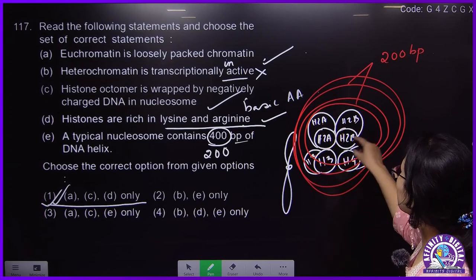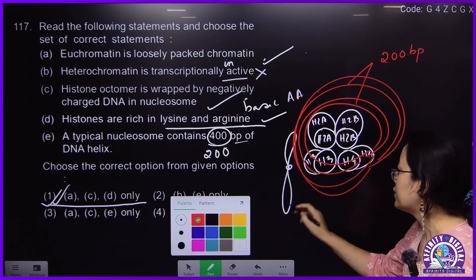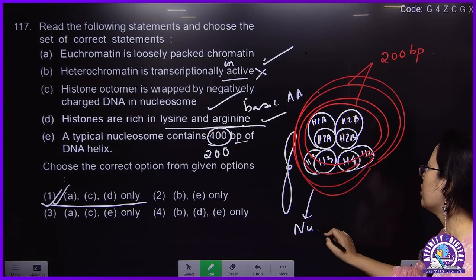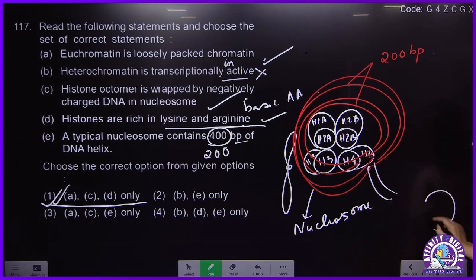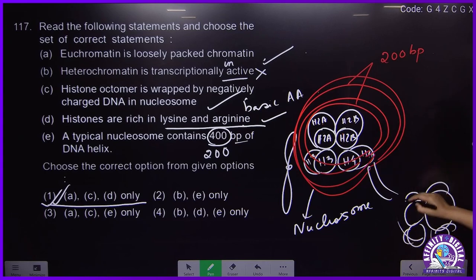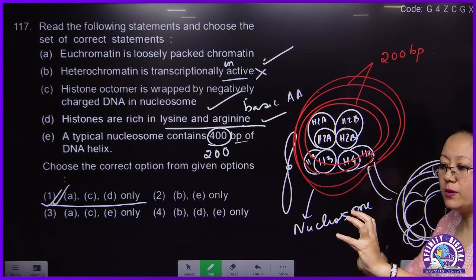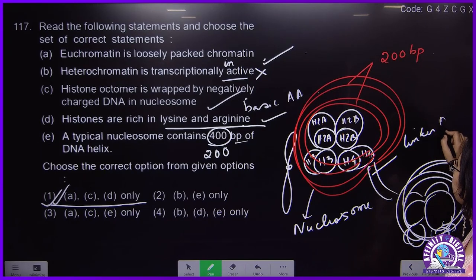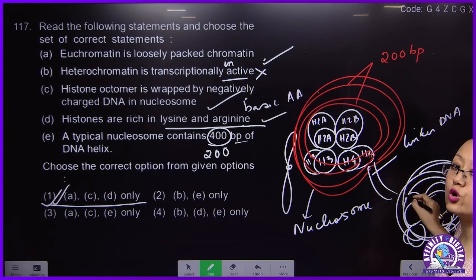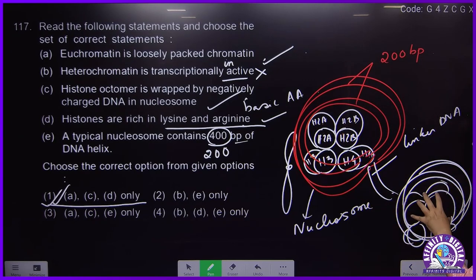And like this, the histone octamer and the DNA will be wrapped and form a structure. This structure will be called nucleosome. And this nucleosome again will connect with another histone octamer like this. Again, it will be wrapped around by DNA like this. Histone octamer, then DNA will wrap. Again, in between, linker DNA will be there. Again, a nucleosome will be there. So one histone octamer with DNA wrapped, linker DNA, one nucleosome, histone octamer, DNA wrapped.